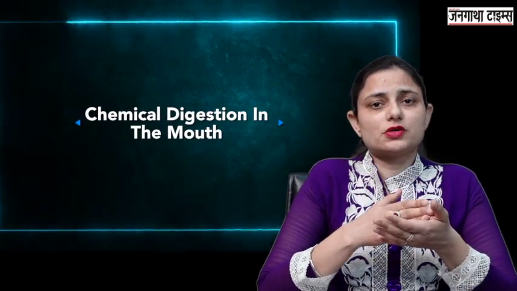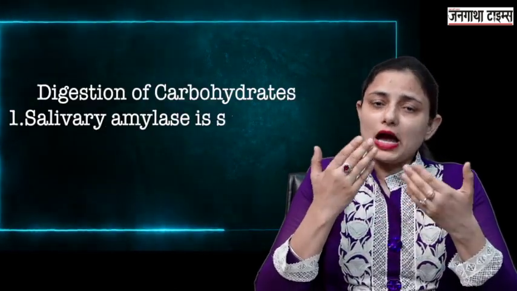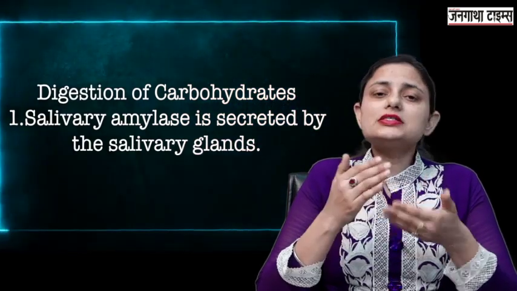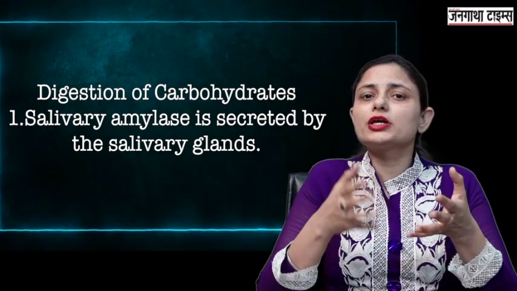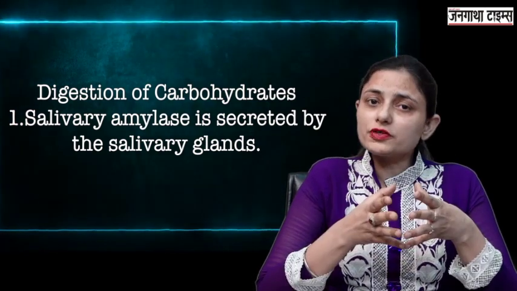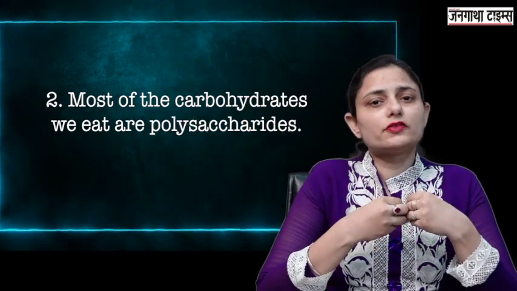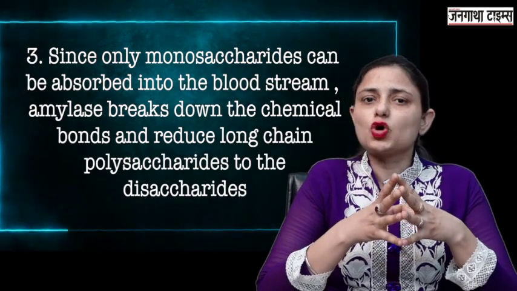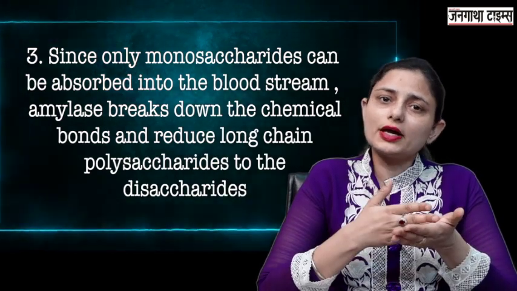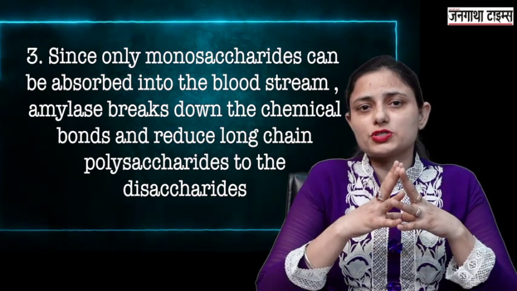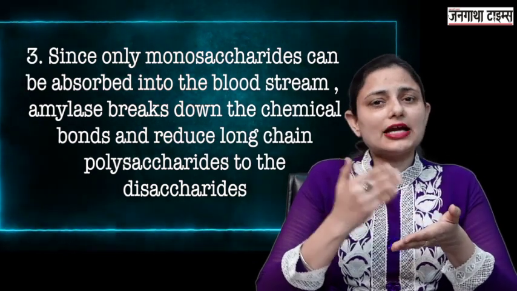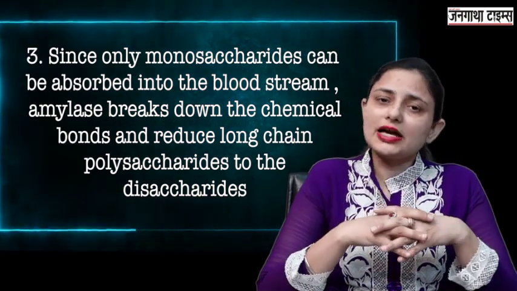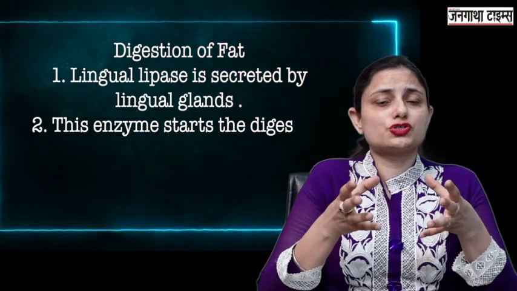Then chemical digestion occurring in the mouth. Our saliva contains an enzyme, that is the salivary amylase. This salivary amylase is responsible for the breakdown of the carbohydrates. Most of the carbohydrates which we take are in the form of polysaccharides. But only monosaccharides can be absorbed into the bloodstream. So these polysaccharides need to be broken down into monosaccharides. Now this salivary amylase acts on the polysaccharides and breaks them down into simpler compounds, that is the disaccharides.